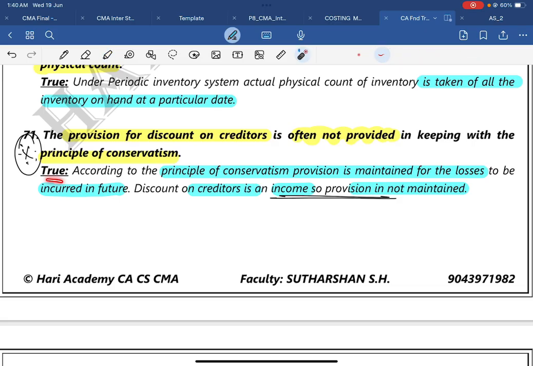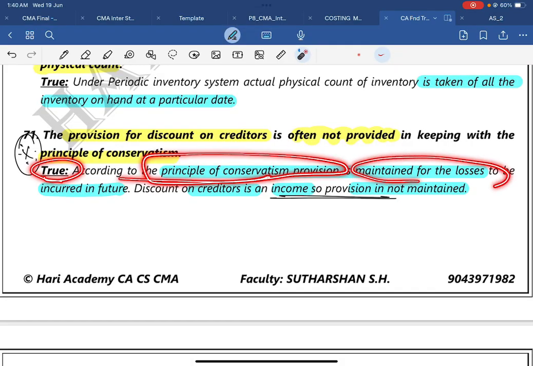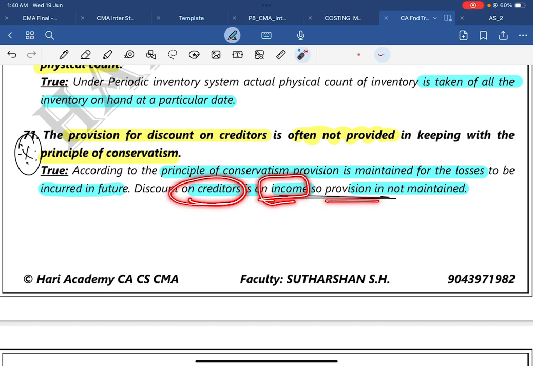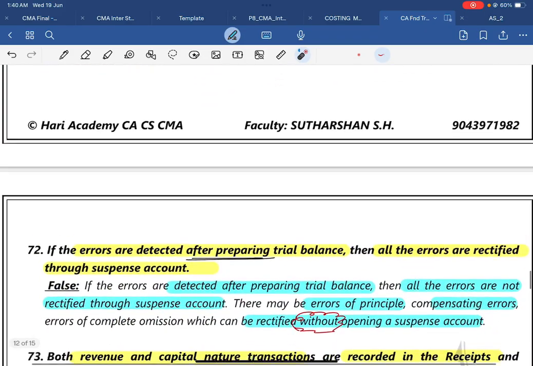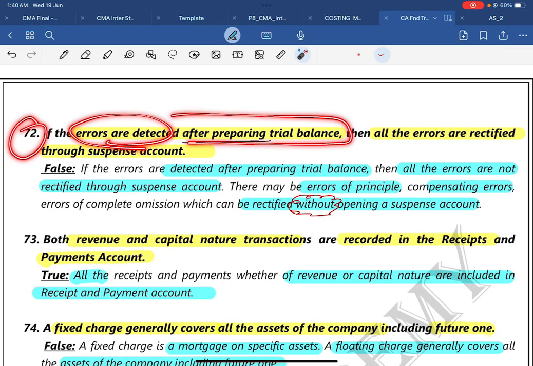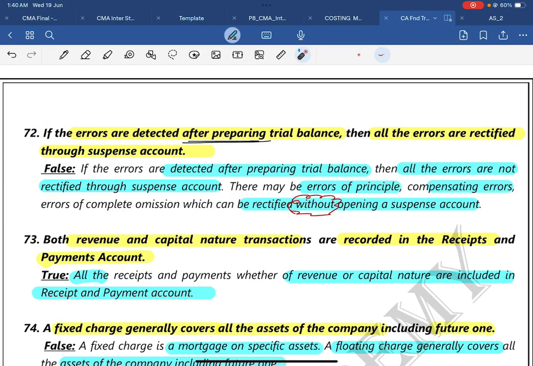The point is, the answer is true. According to the principle of conservatism, provision is to be maintained for the losses to be incurred in the future or the possibility of loss in the future. Discount on creditors is an income, so provision is not to be maintained as per conservatism or the prudence concept. Then 72. If the errors are detected after preparing a trial balance, then all the errors are to be rectified through suspense account. The answer is false.